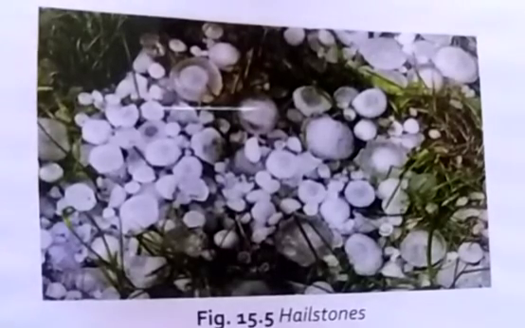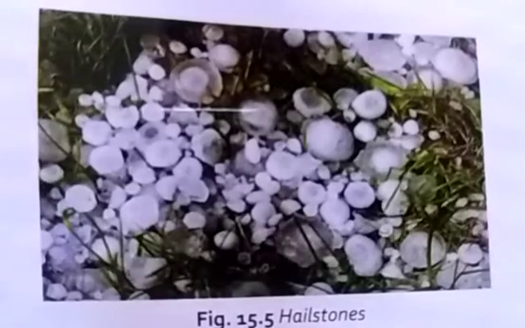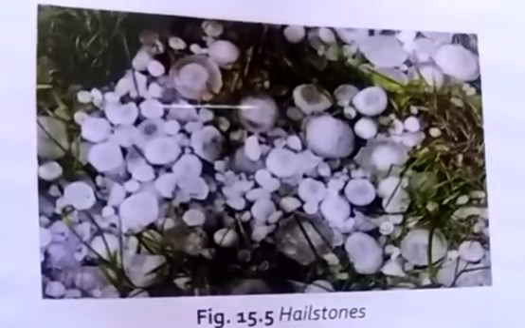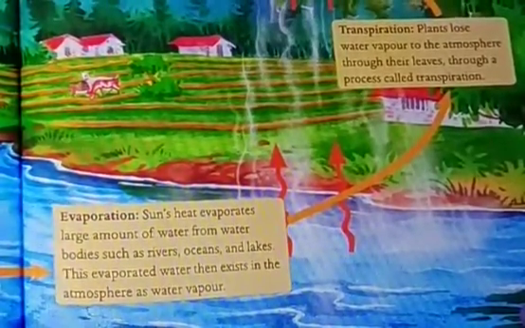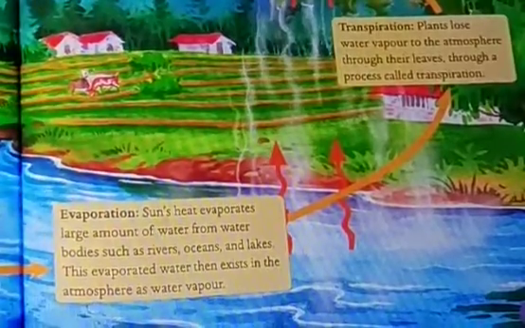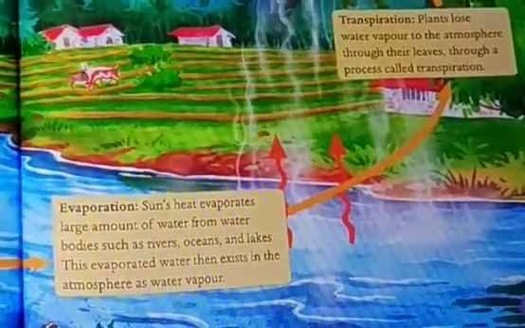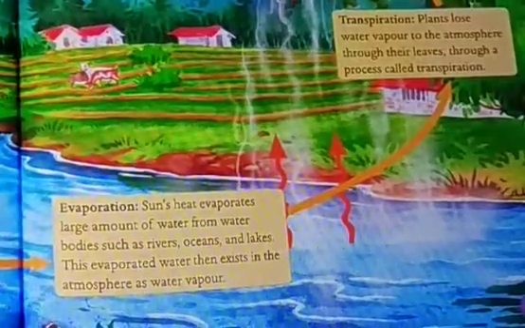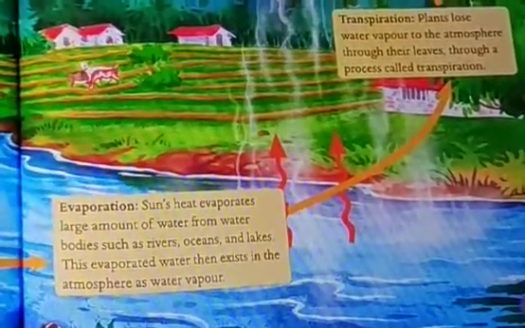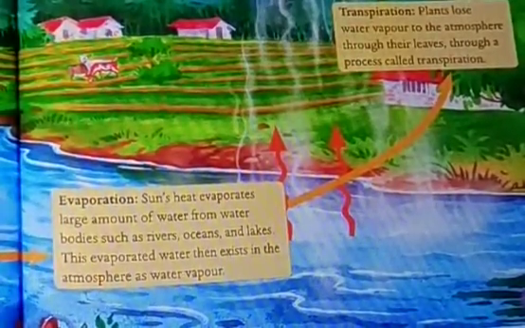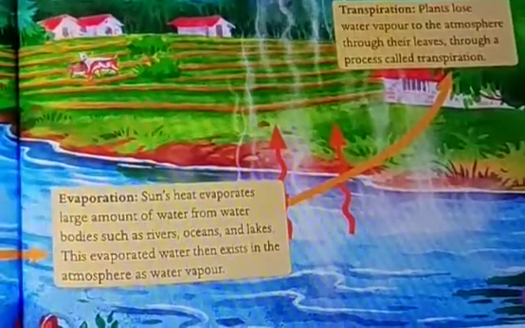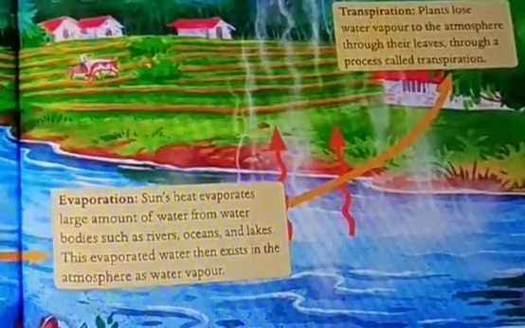So now we will learn about the water cycle, how the condensation, the formation of snow and how the rain falls. So now, stepwise, first, the water cycle. What is the meaning of water cycle? This is a continuous cyclic movement of water between the earth and the atmosphere. The cyclic movement of water from the atmosphere to the earth and back to the atmosphere is known as water cycle. Water cycle helps to provide a constant supply of fresh water on the earth.